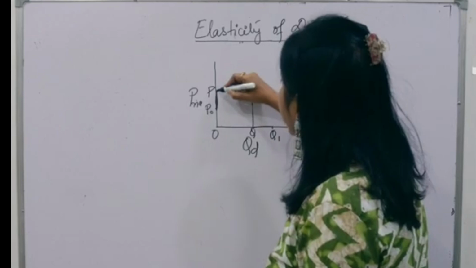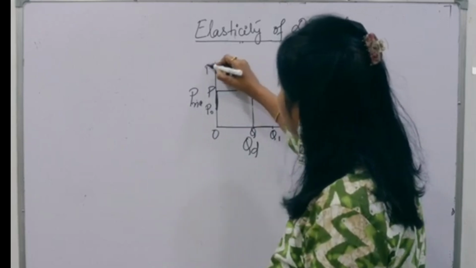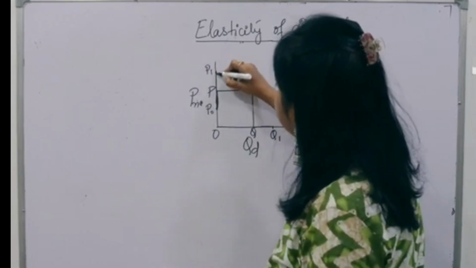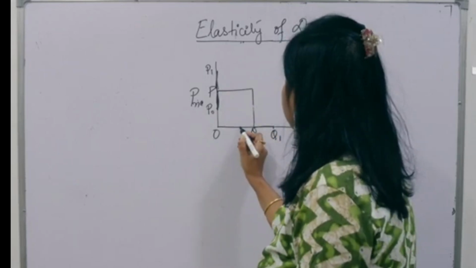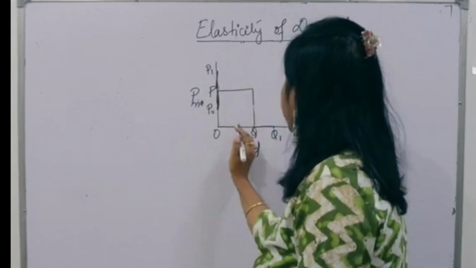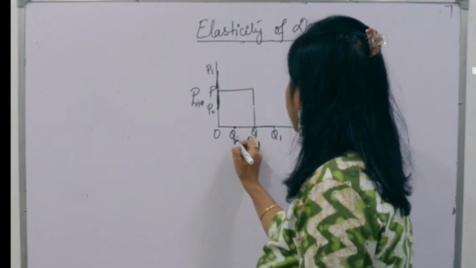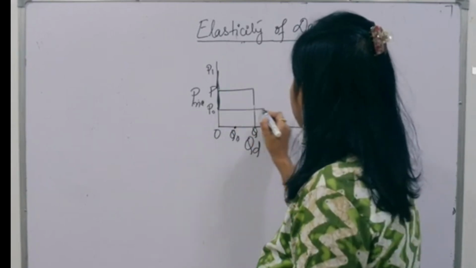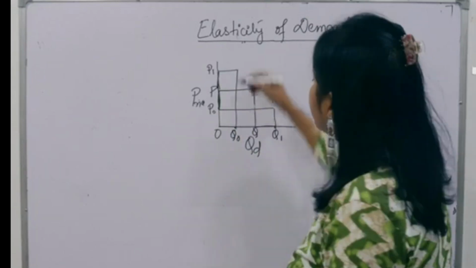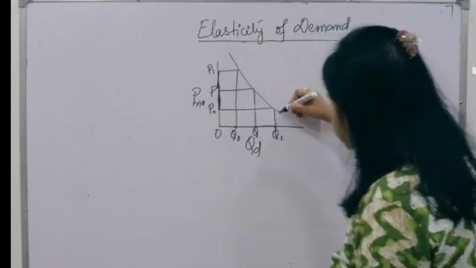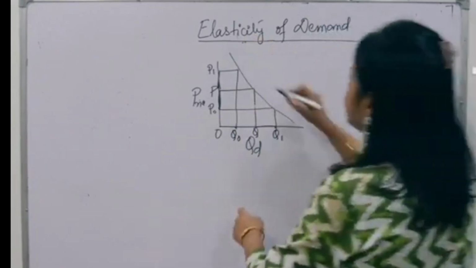Your price increases by OP1, by this much. Your demand falls by this much only, equally, OQ0. So I connect the two. Now you can see in this case you get a figure like this.